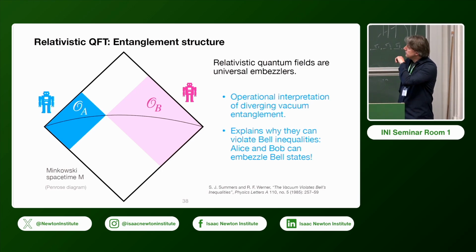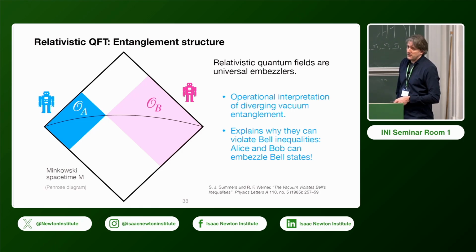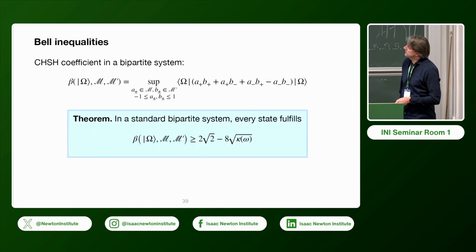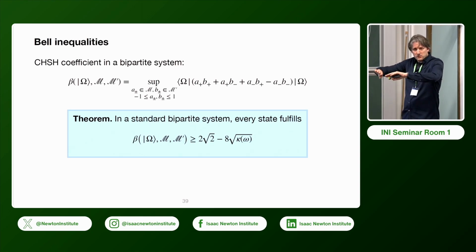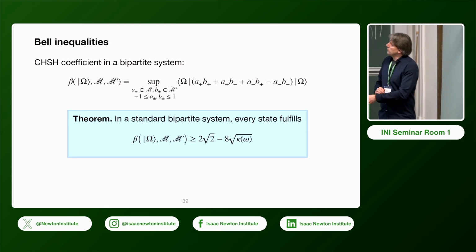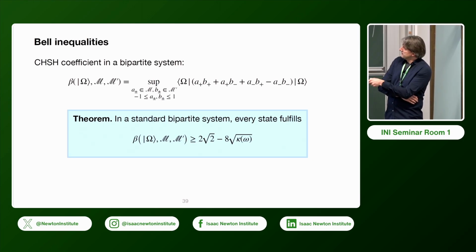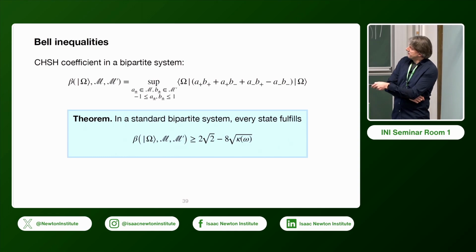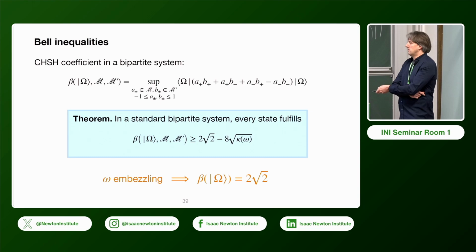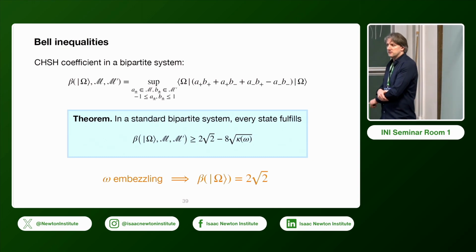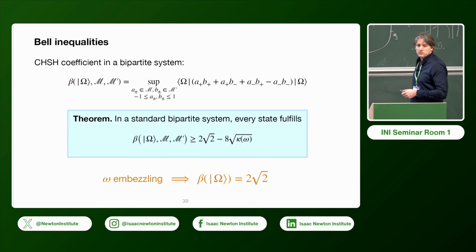And it can also be directly related to violation of Bell inequalities, in the following sense. If we take the CHSH coefficient with respect to this bipartition and two wedge algebras, then since this is a standard bipartite system, we have this bound here: this coefficient is lower bounded in terms of this quantifier of embezzlement. And if omega is embezzling, which will be the case for the relativistic vacuum state, we actually get this maximal violation directly.